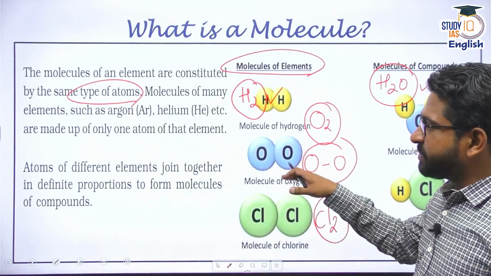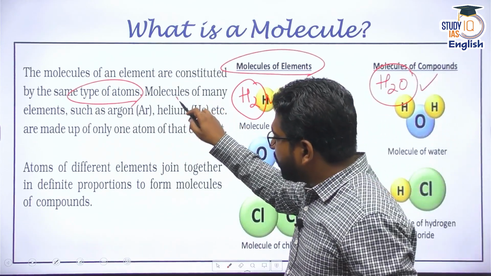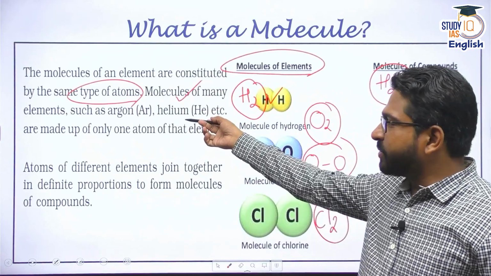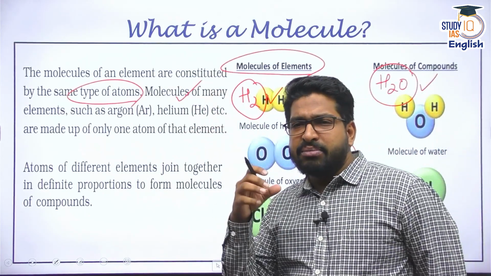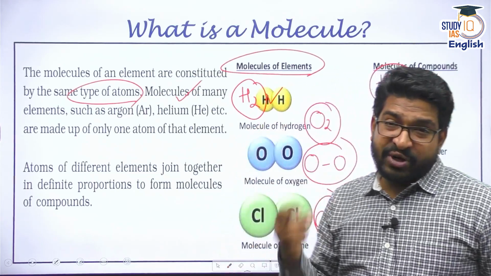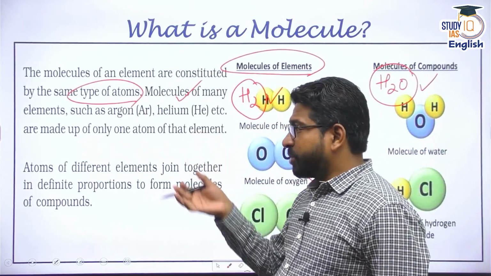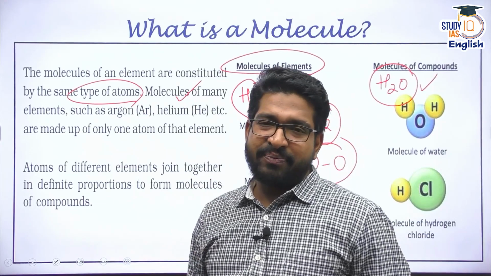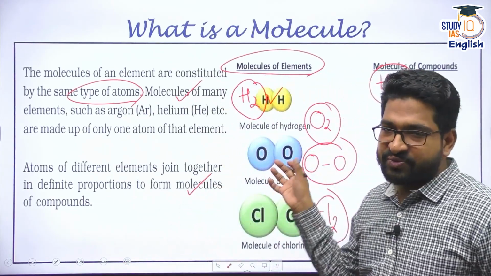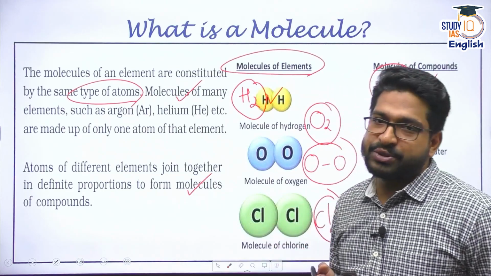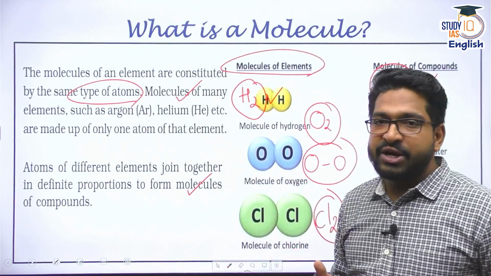All right. So please remember, whenever I say molecules of elements, they generally are of the same atoms. It can be diatomic, triatomic, monoatomic also. It can also comprise different kinds of atoms, which lead to molecules of compounds. They're held together by different bonds.